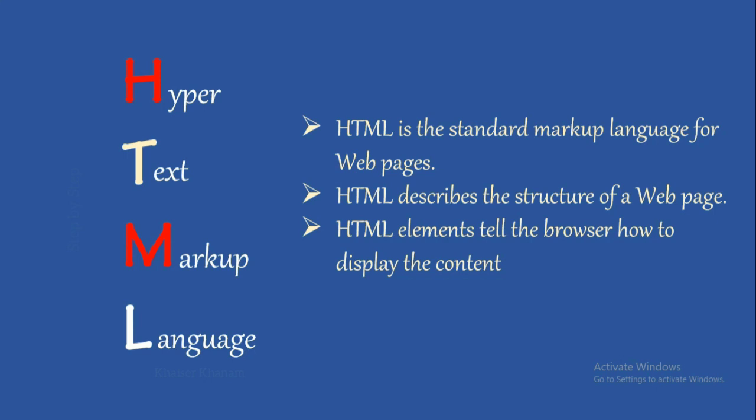HTML will tell the browser what content should be displayed, but where the content should be displayed will be decided using CSS. By giving all the stylings, we can tell where this content should appear, but HTML will just tell what content should be displayed and how it should be displayed.